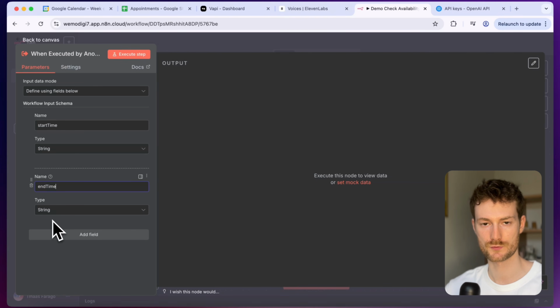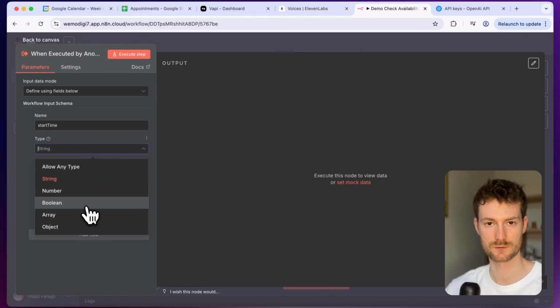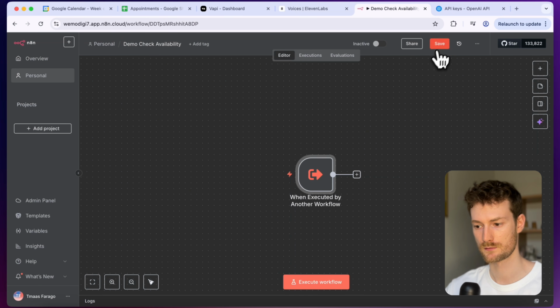And if you don't know, string basically means text. So if you go here, you can select different things. For example, number, boolean is true or false. An array is a list. So let's close this. We can click on save.